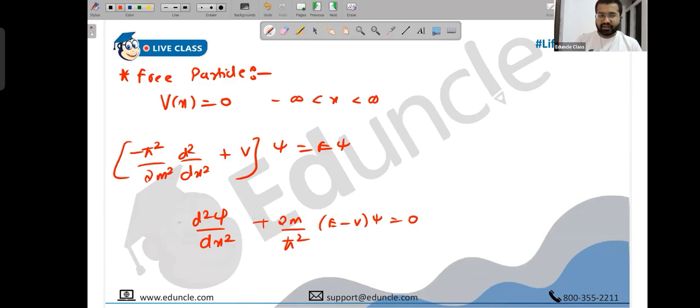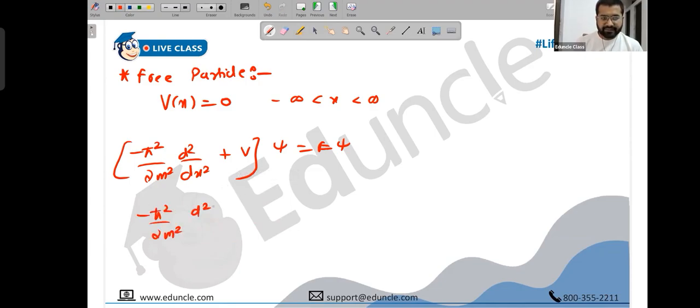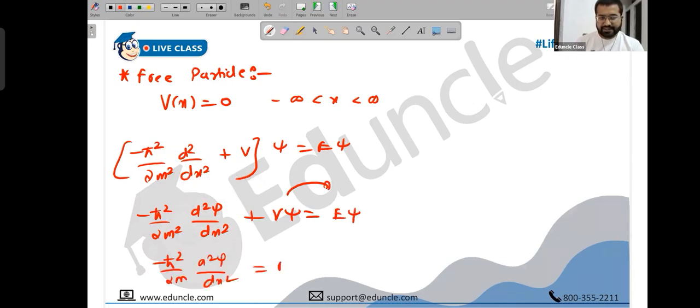Now it's fine. The point is, I will suggest you learn this equation by heart, because otherwise every time you have to use this one. So after this small manipulation, I will do the manipulation once again for the last time. Next time onwards, you have to remember that equation directly. So we can just open the brackets. Minus ħ square upon 2m d square psi upon dx square plus V psi, this is E psi. Throw V psi on that side. So minus ħ square upon 2m d square psi upon dx square, this is E psi minus V psi.